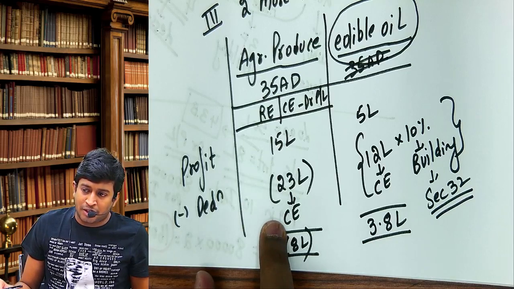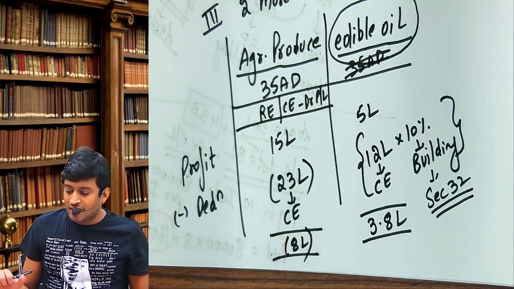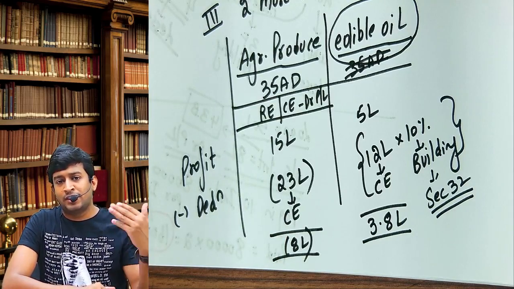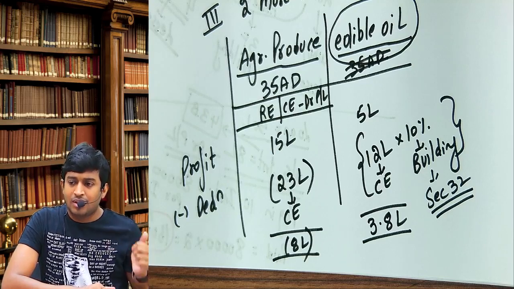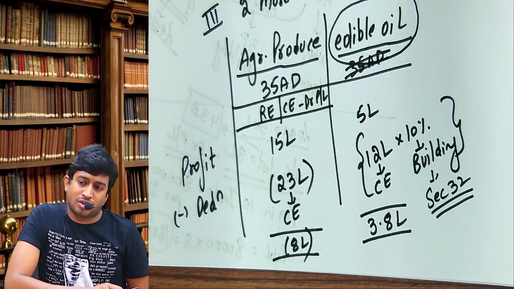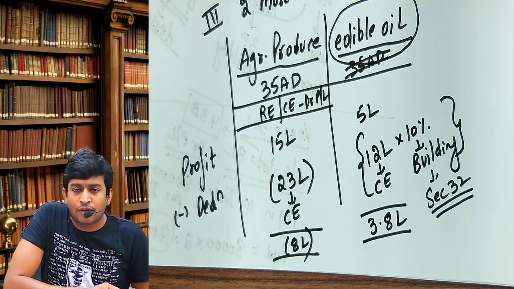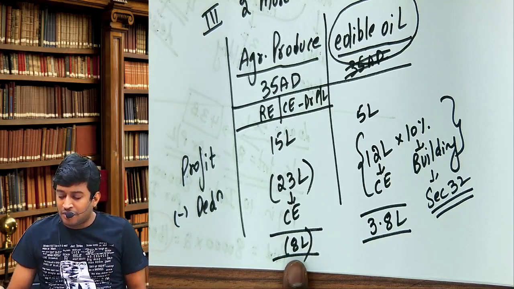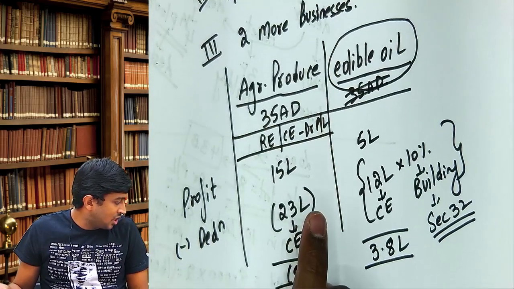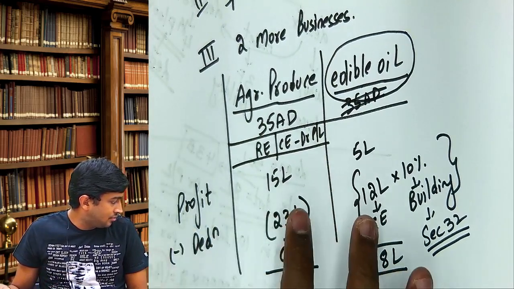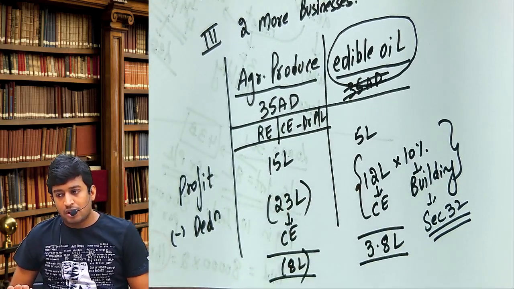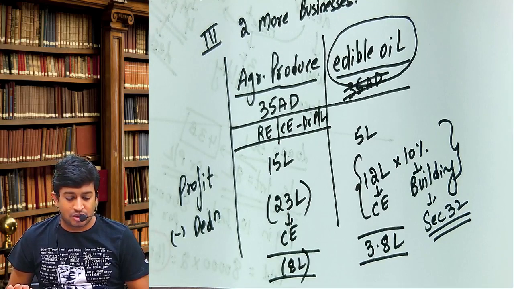You can debit not only revenue but also capital expenditure to the P&L account. How much is the loss from the specified business? Rule: it can be set off only with specified business income. If there is no specified business, it will be carried forward for unlimited years. It can be set off against income from specified business only.